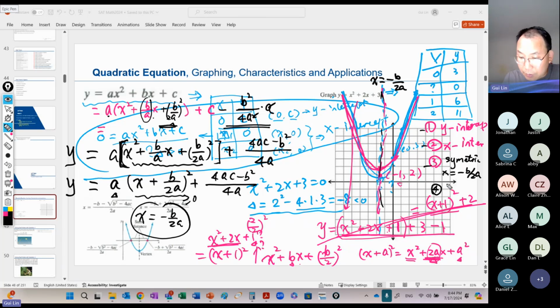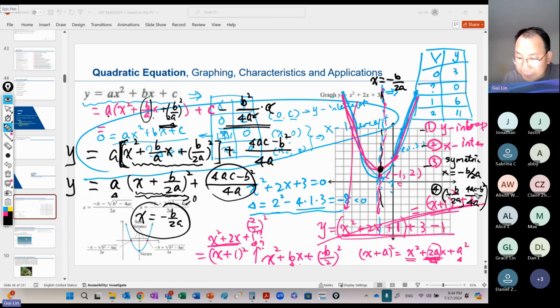What about the other two? The peak, right? Yes, it's the peak. What's the peak? The peak is always on the symmetric line, so x is always negative b over 2a. You can see when we put this data in, this will be y, right? So here is 4ac minus b squared over 4a. This is the y. This is symmetric.